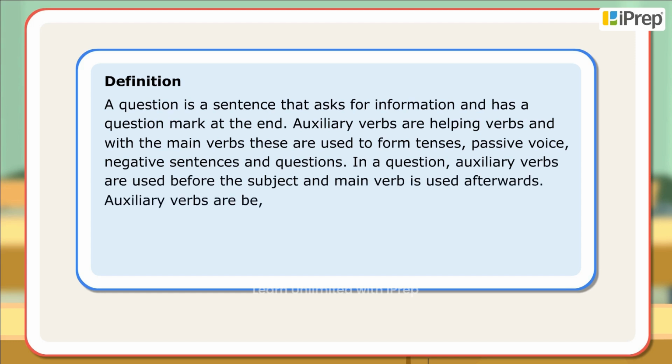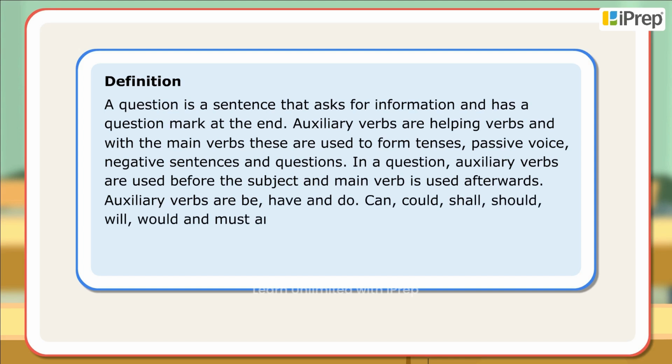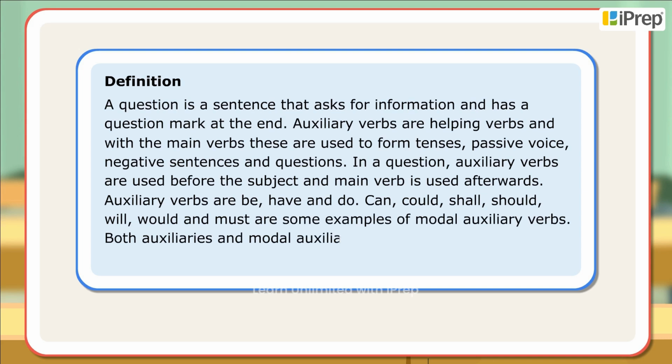Auxiliary verbs are be, have, and do. Can, could, shall, should, will, would, and must are some examples of modal auxiliary verbs. Both auxiliaries and modal auxiliaries are used with main verbs to ask questions. Let us look at a few questions.